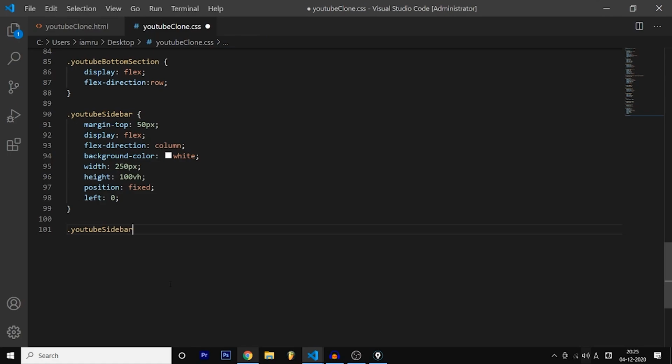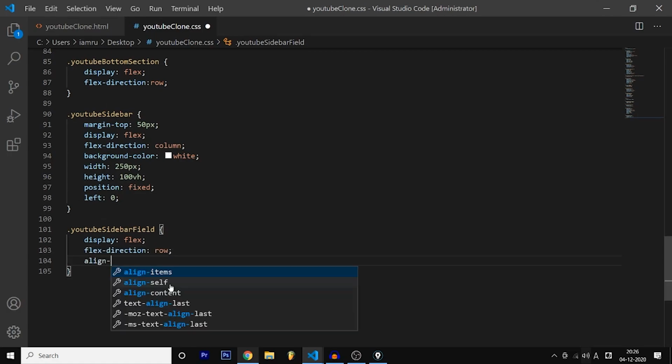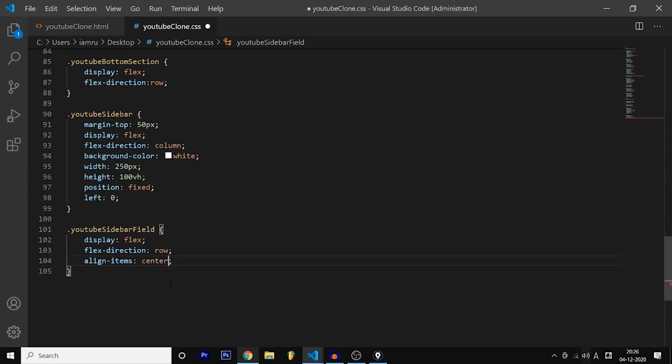And then we need to style the YouTube sidebar field. And we have display flex as always. I told you Flexbox is very powerful and it constitutes up to 90% of CSS. After that, flex direction is row, and align items is center just to make sure that everything is in the center. And after that, we are going to have a width of 100%.